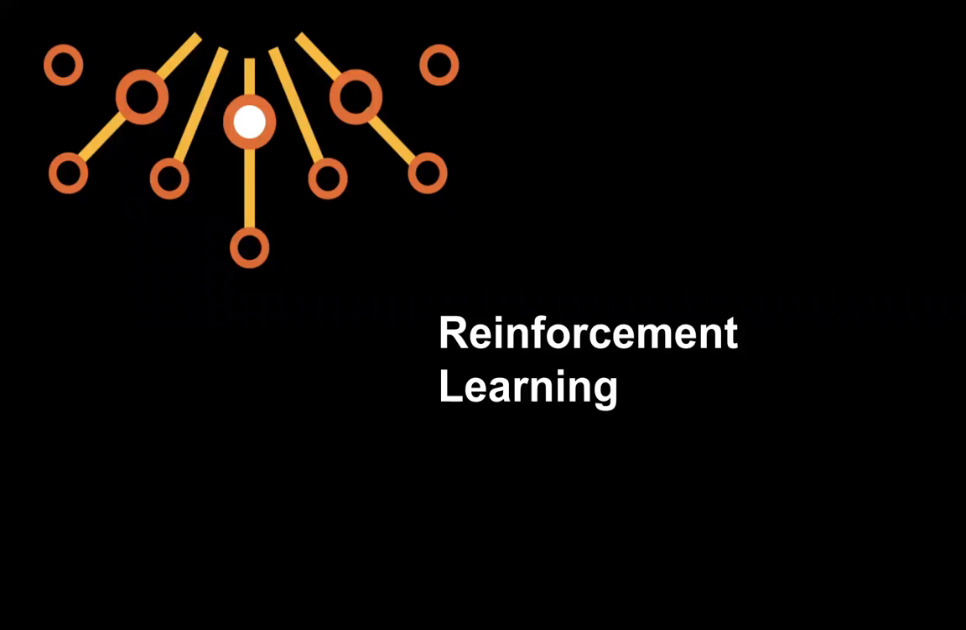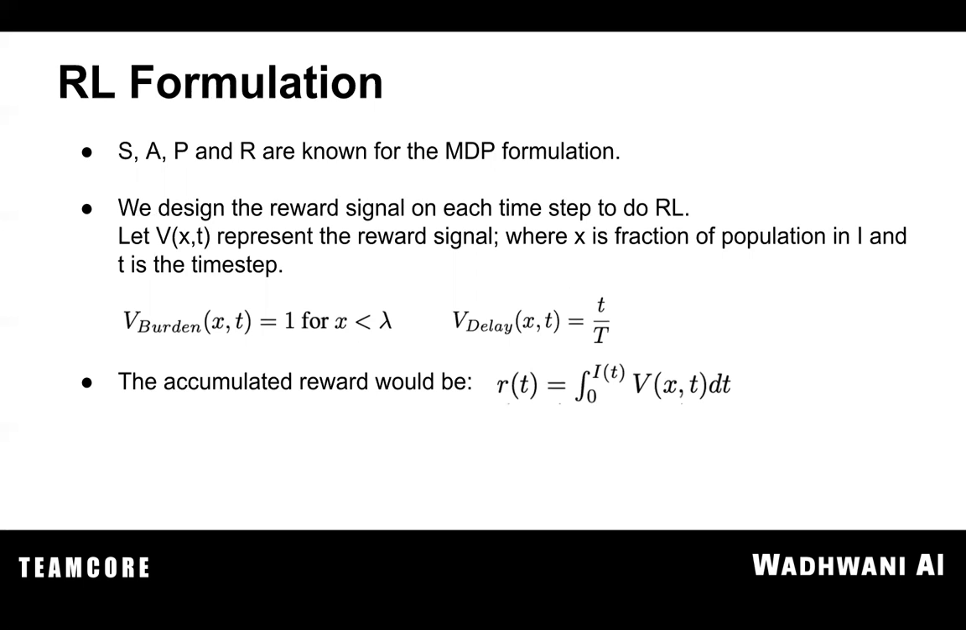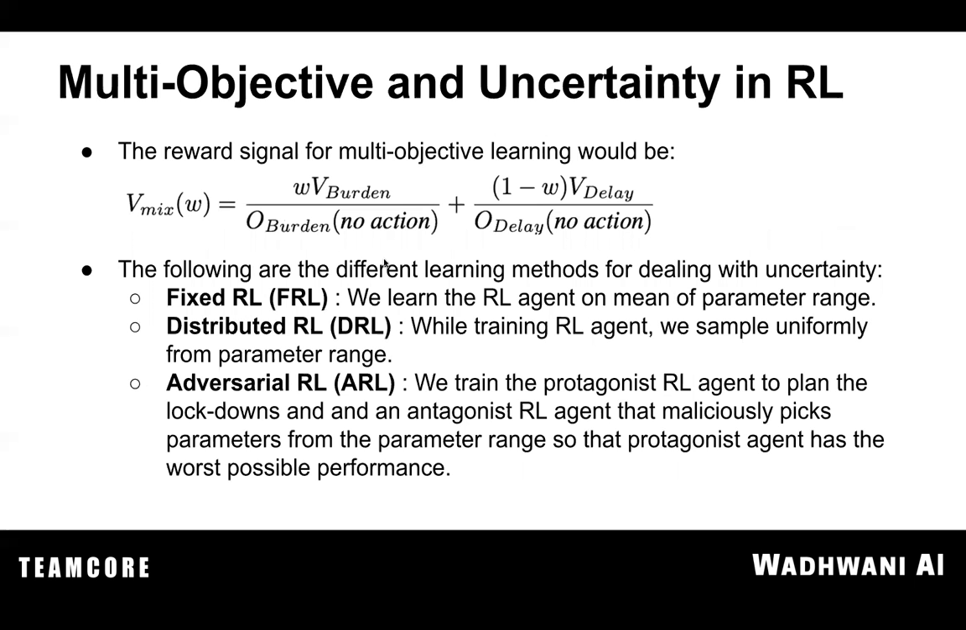Moving on to reinforcement learning, we design the reward signal based on the objective function. As you can see, the reward signal for burden would be 1 when the infectious population is less than lambda, and so on. This way we describe the reward signal, and then the accumulated reward is basically an integral of the reward signal at each time step. If you look at the mixed reward signal, it is basically a normalized version, and then you have the linear combination as it was before, just like the objective function.